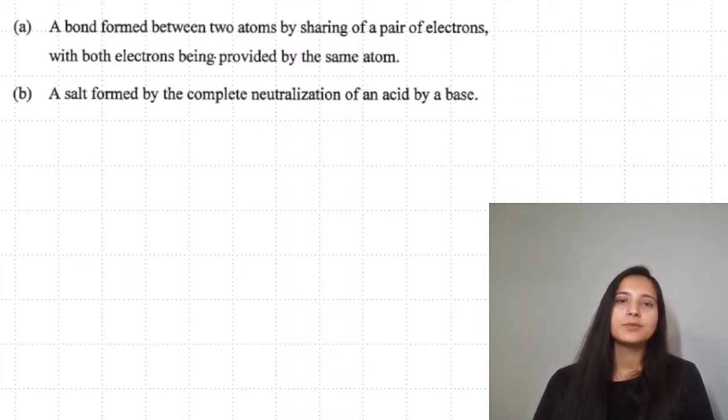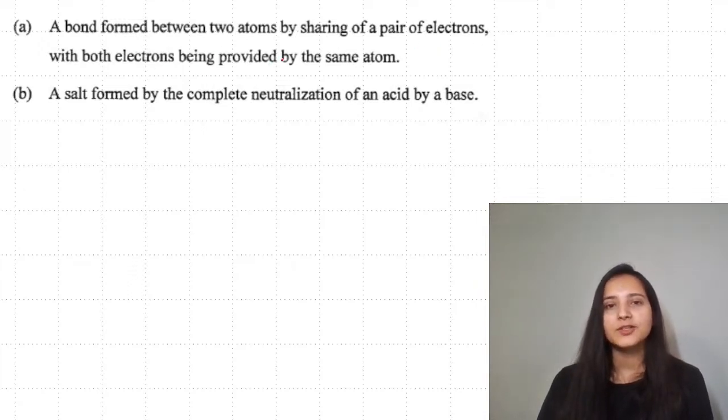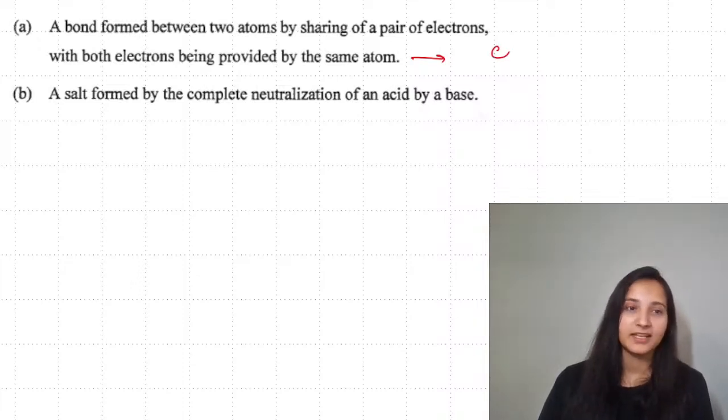A bond formed between two atoms by sharing of a pair of electrons, with both electrons being provided by the same atom. This is an example of your coordinate bonding. Why?